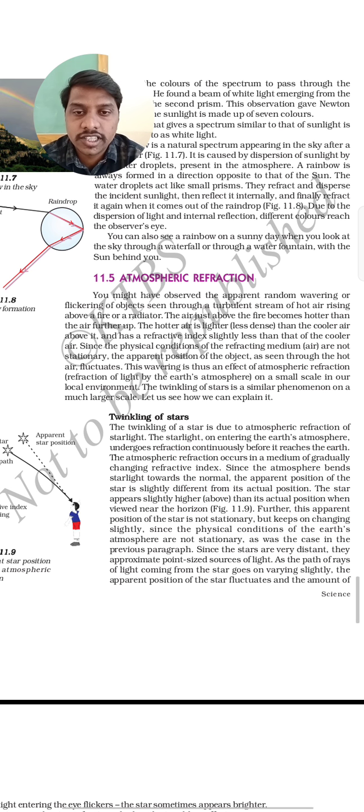Atmospheric refraction takes place with the help of sunlight and the water droplets present in the atmosphere. You might have observed the apparent random wavering or flickering of objects seen through the turbulent stream of hot air rising above a fire or a radiator. Whenever you put a fire to any object, you can see the turbulent stream of hot air passing from the lower surface to the upper surface.